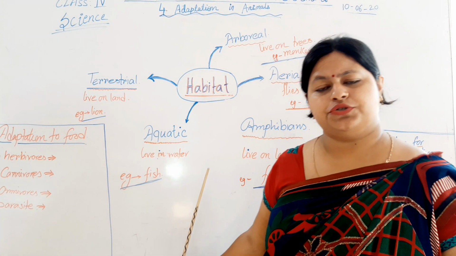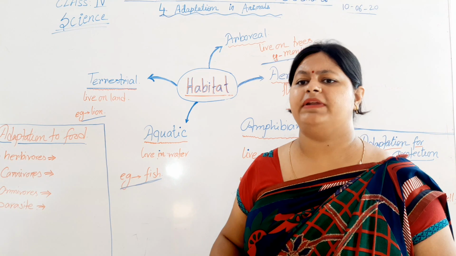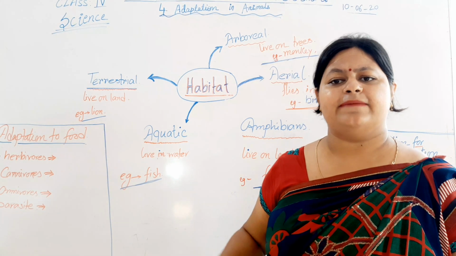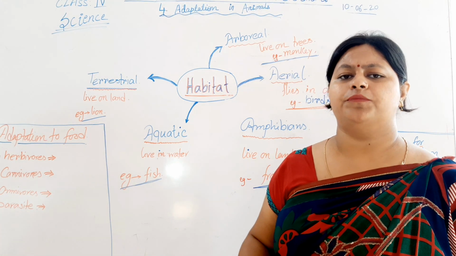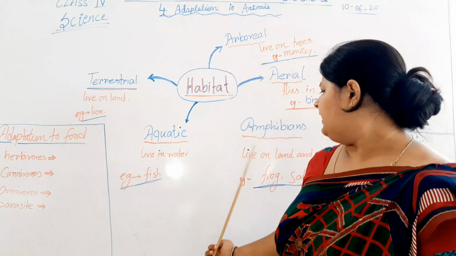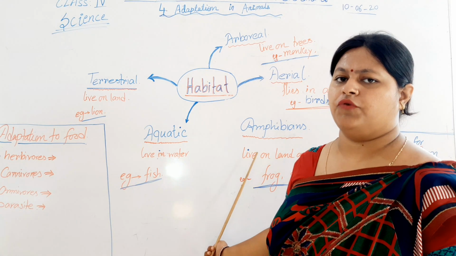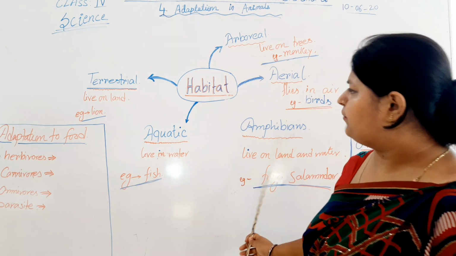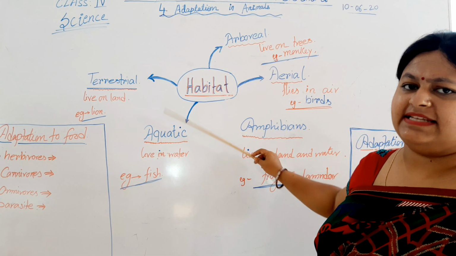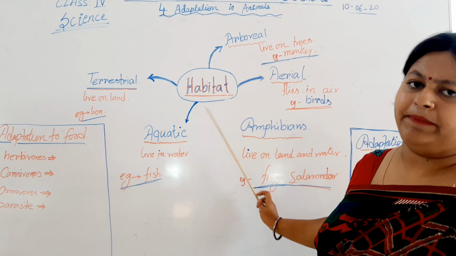They have lungs to breathe and gills to breathe also. They have limbs also to walk, to move, and they have fins and tail also to float in water. So these are the types of animals that are being categorized on the basis of their habitat.